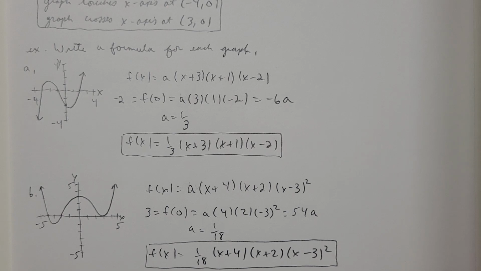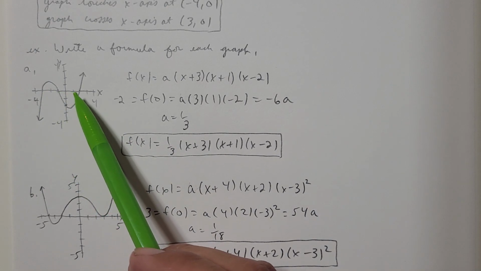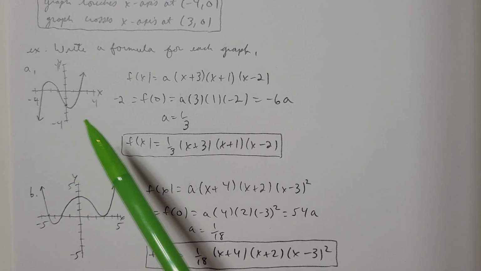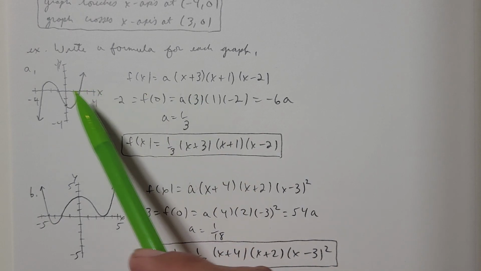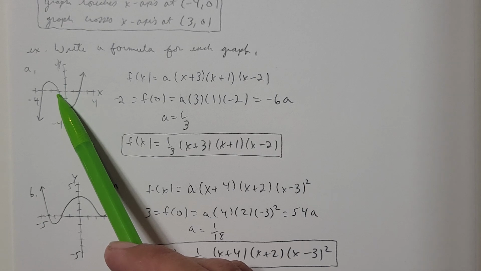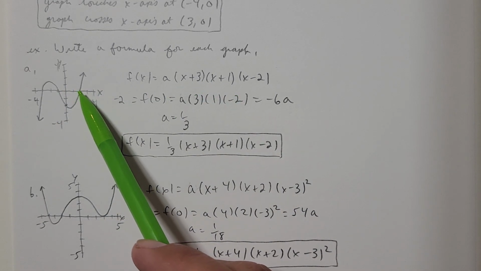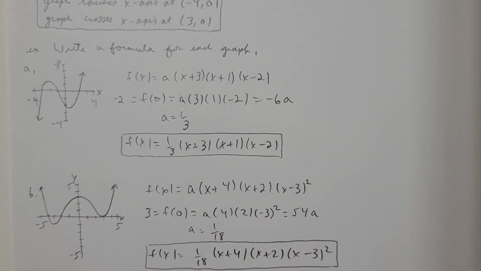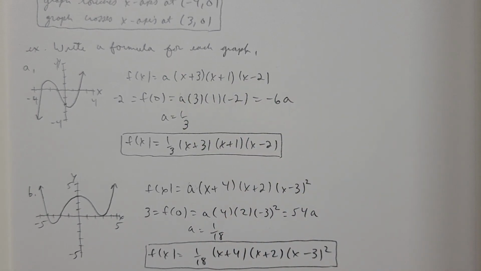Whenever I know a 0, I know a factor. So it looks like the zeros are -3, -1, and 2. Knowing that -3 is a 0 means that x minus -3, or x plus 3, would be a factor. Knowing that -1 is a 0 means that x minus -1, or x plus 1, would be a factor. And knowing that 2 is a 0 means that x minus 2 is a factor. And then a can be any number here.